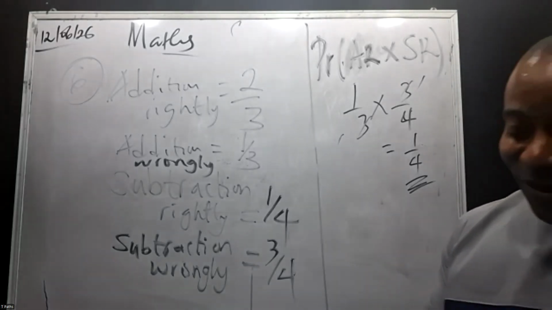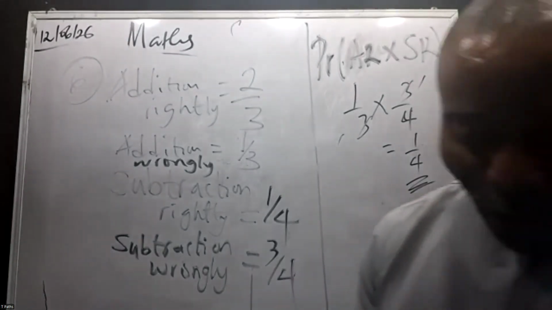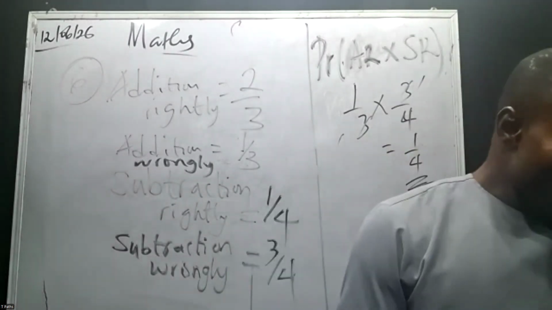So that's correct, and 1 over 4 is the correct answer. All right.